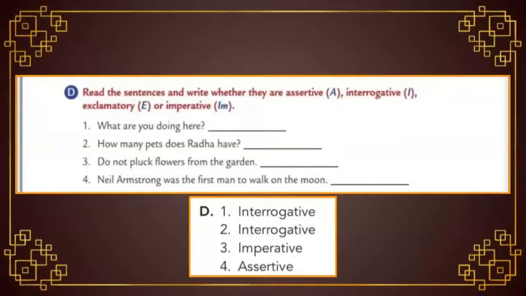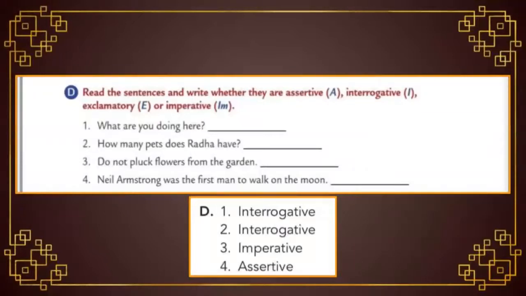How many pets does Radha have? I think you found the answer, because it started with an interrogative word and ended with a question mark. So it is also interrogative. You can write the full word, or simply write the letter I.